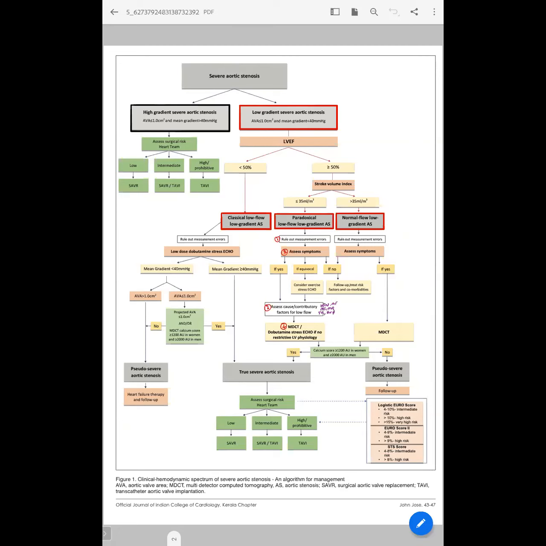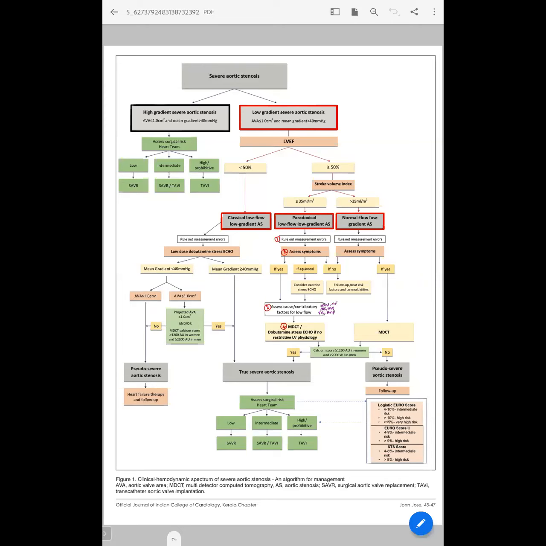This is because the cutoff of 1 may not always correspond to the mean gradient of 40. Generally 0.8 centimeters square corresponds to the cutoff of 40, but there are some patients for whom there is this gap of low gradient.